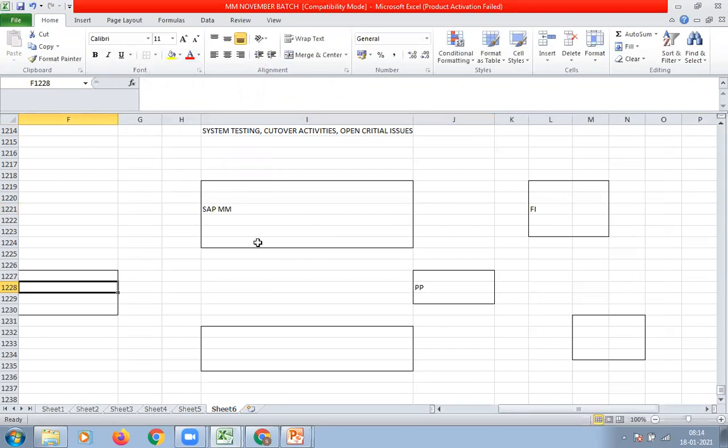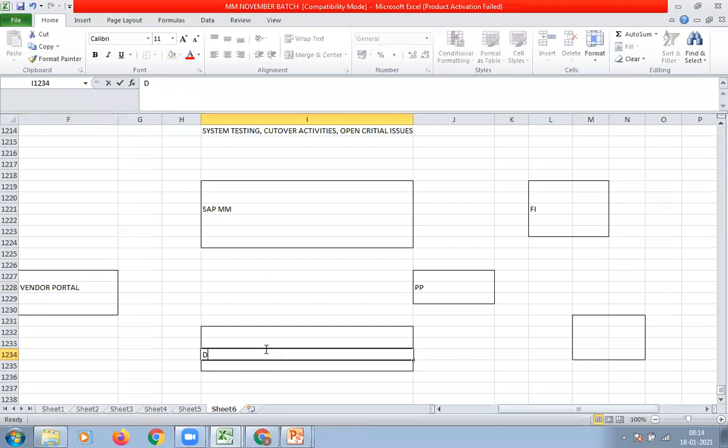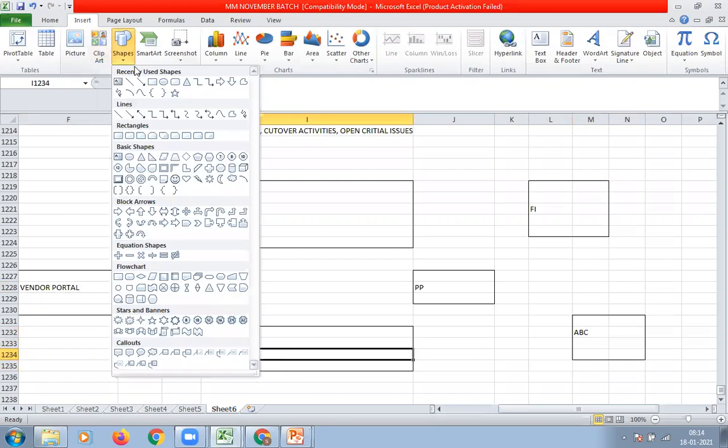Our customer is using a vendor portal. They are using a separate vendor portal web application. And here there is one dealer portal, I'm giving an example. This is also some other application, and some other application ABC. These three are not SAP applications, but they are integrated with the SAP system through interfaces. Then as a part of system testing, we need to test